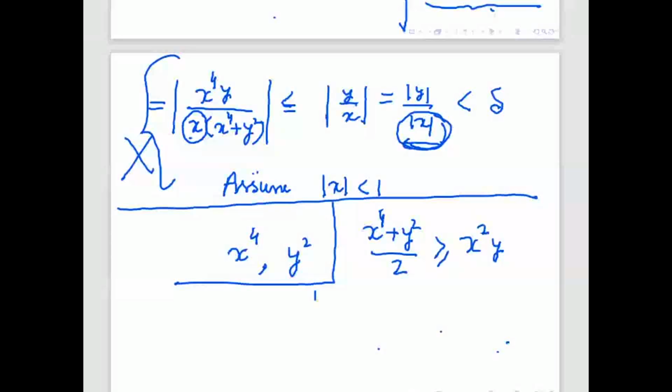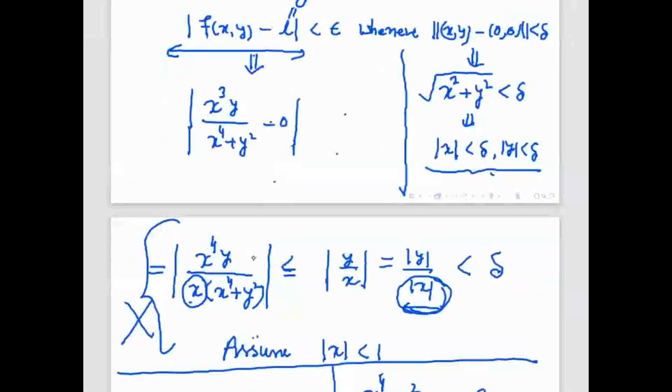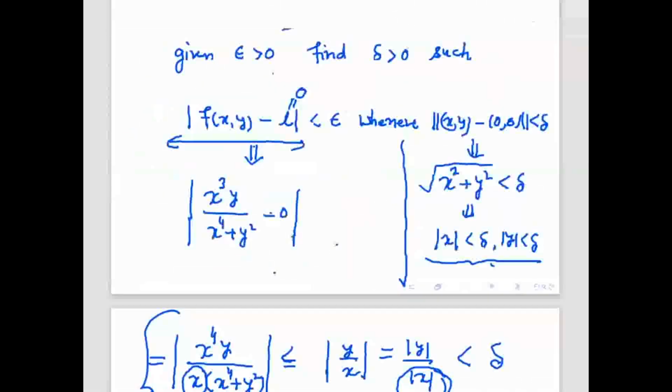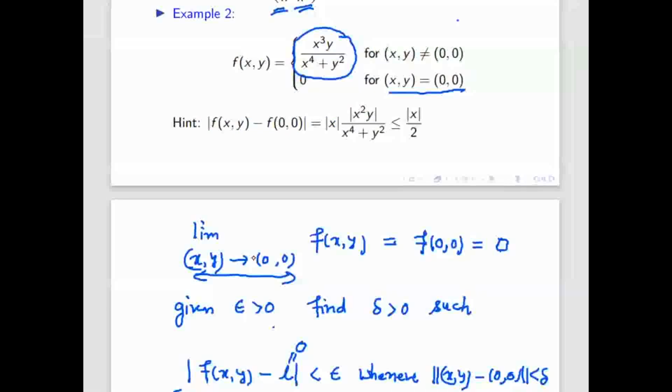So from here we can write that x square y divided by this quantity will be less than half. So like I did here, this quantity is less than half, so it will be mod x by 2, which is less than delta by 2, which is equal to epsilon. So we can find the delta in terms of epsilon, and that delta will work.